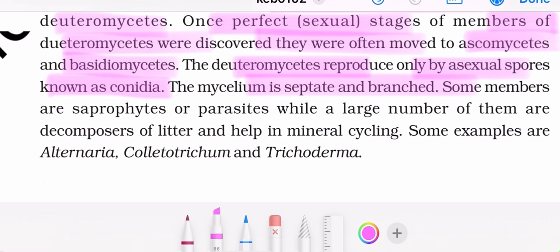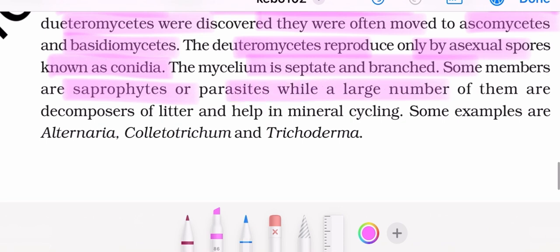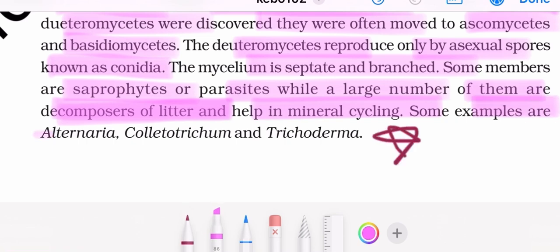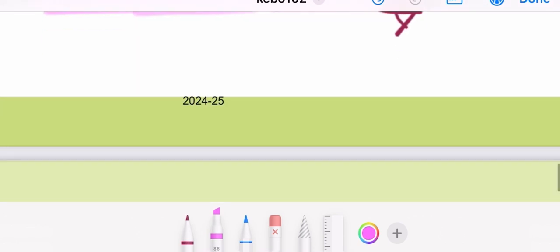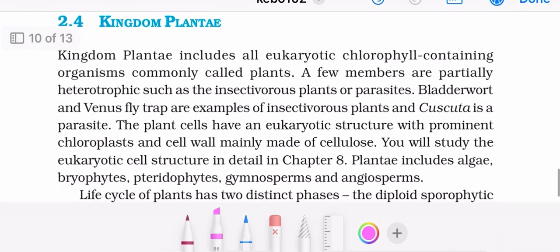Mycelium is septate and branched. Some members are saprophytes or parasites, while a large number of them are decomposers of litter and help in mineral cycling. Some examples are Alternaria, Colletotrichum, and Trichoderma. Now moving to kingdom Plantae.